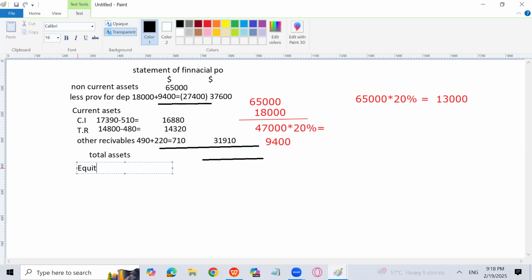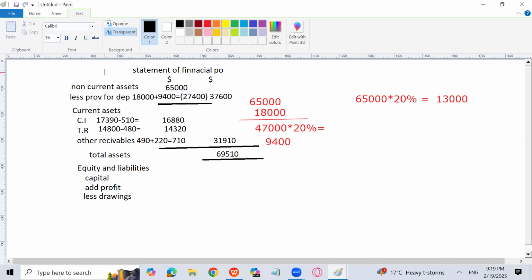liabilities. Oh, liabilities means total assets, current assets and non-current assets. What is the amount of total assets? You can tell me. Sir, 69,510. 69,510, and the total equity and liabilities should also be equal to 69,510 if our question is correct.